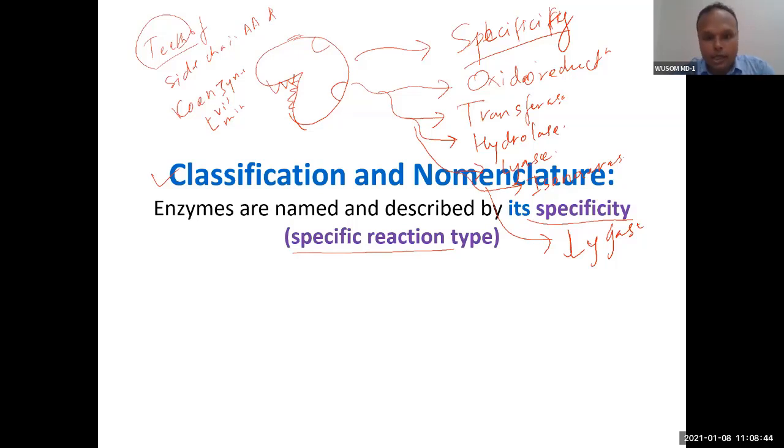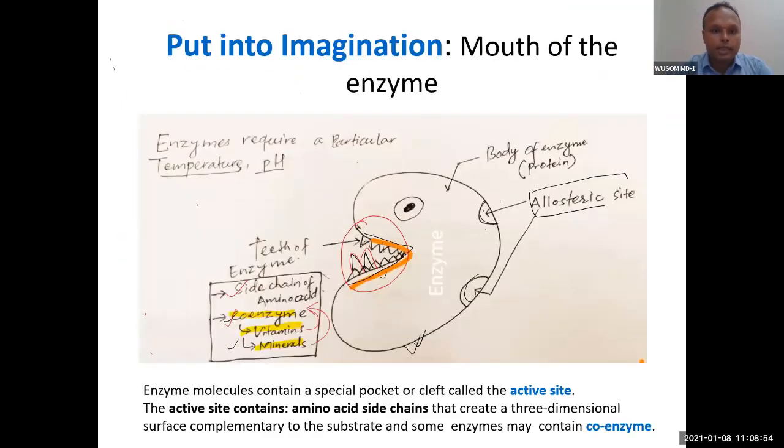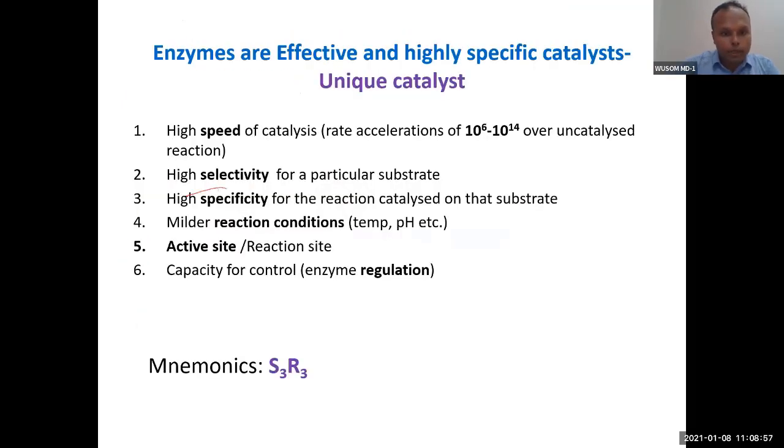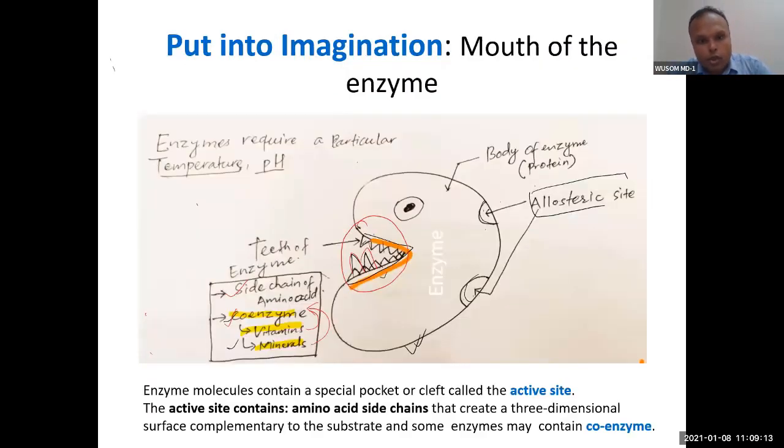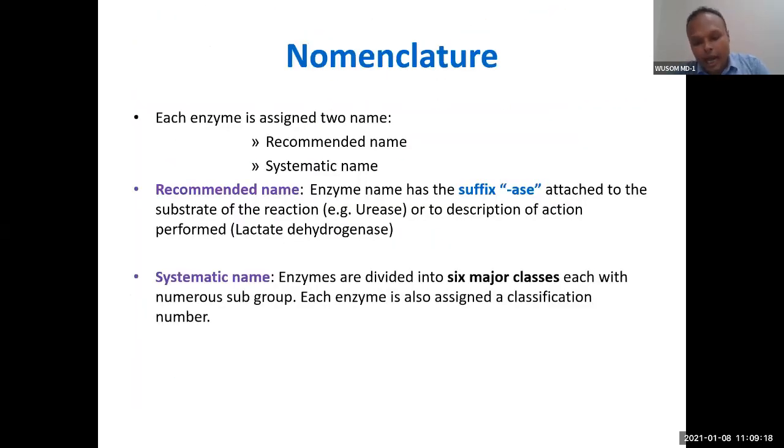Did you understand? What is the basis of classification? The basis of classification is specificity. That means I'm talking about one of these properties of enzyme, specificity. So classification means specificity, because we are classifying enzymes based on their specialized job. So we classify enzymes like this, and after classifying, we name that enzyme according to its function only.